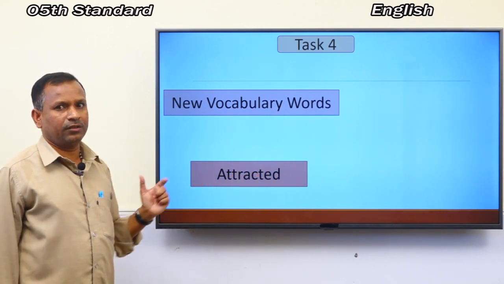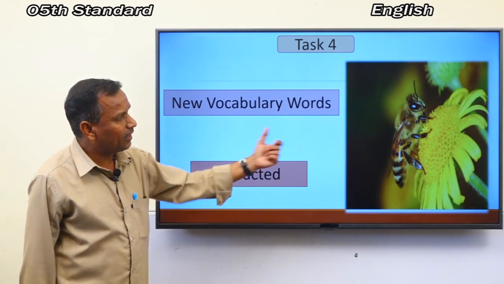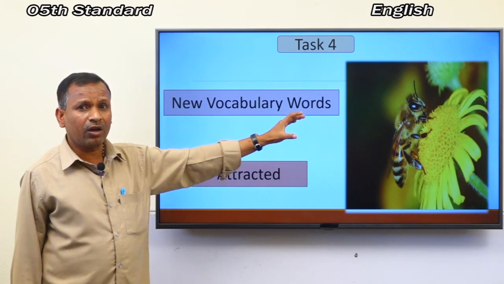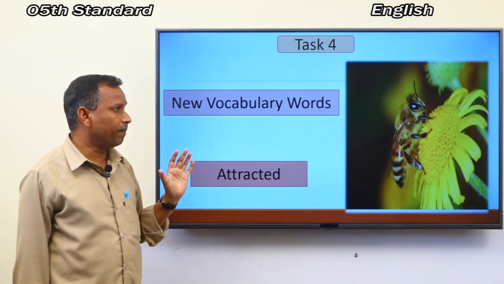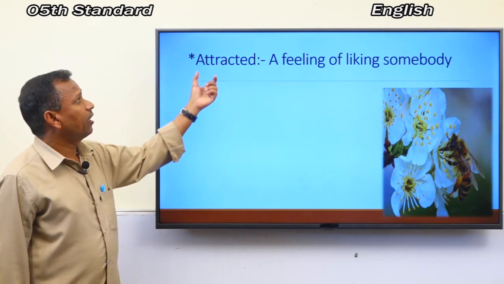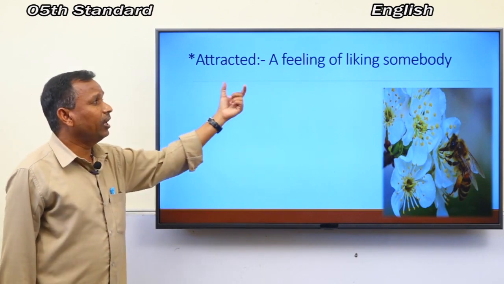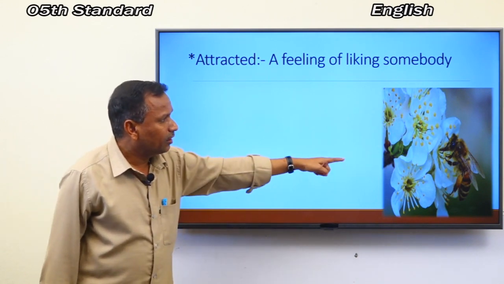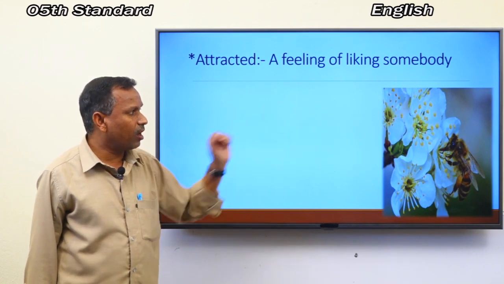A-T-T-R-A-C-T-E-D. Attracted. Then, what can you see on the screen here? Yes, this is a flower. There is an insect. Look here. Its meaning is attracted, a feeling of liking somebody. A honeybee is sitting on the flower.